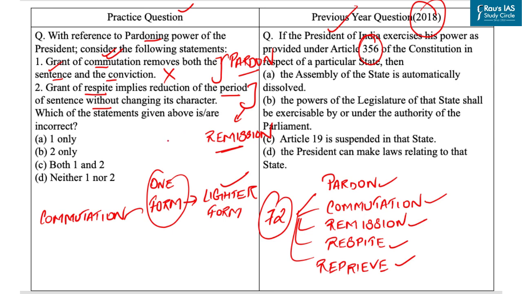But grant of respite denotes awarding a lesser sentence in place of one originally awarded due to some special fact, such as the physical disability of a convict or the pregnancy of a woman offender. So with this, the second statement is also incorrect. So here we have to identify incorrect statements. So our answer is option C, both 1 and 2.